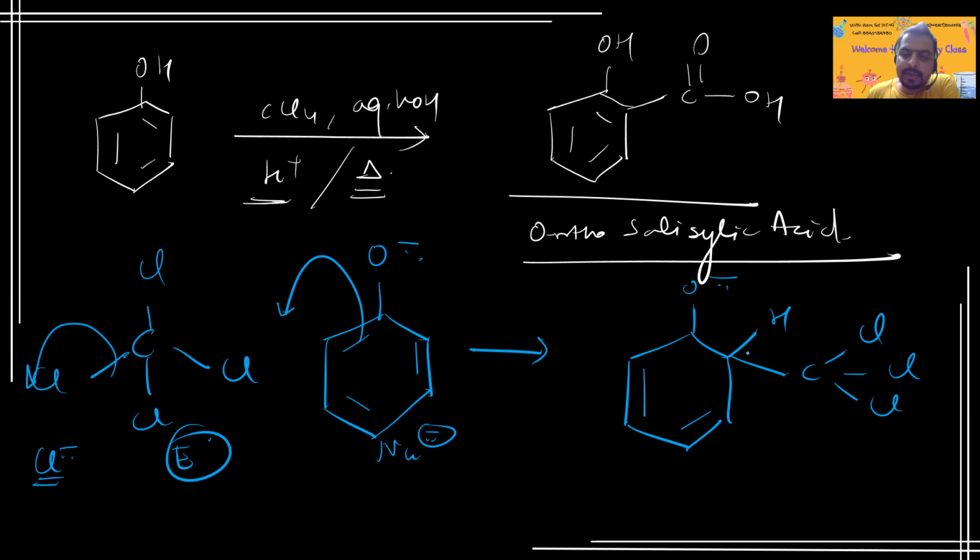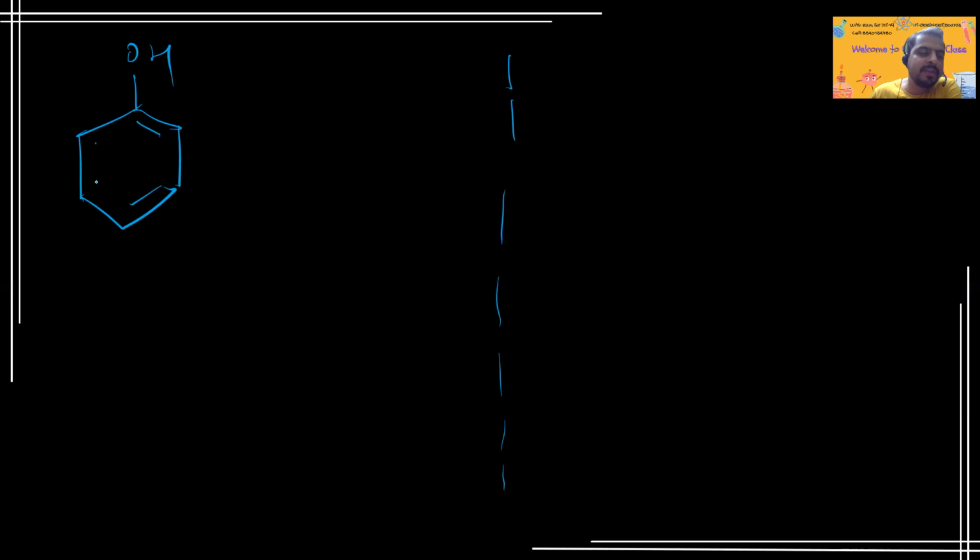Again, in this case, this sigma bond will fall over the benzene ring, and hydrogen will depart as H plus. This H plus will be taken by the O minus, and in the next step I am writing on the next page. Can you see that? So what will happen here? It will again generate the OH, and the aromaticity will be regained, and here it will be chlorine, chlorine, and chlorine. Can you see that?